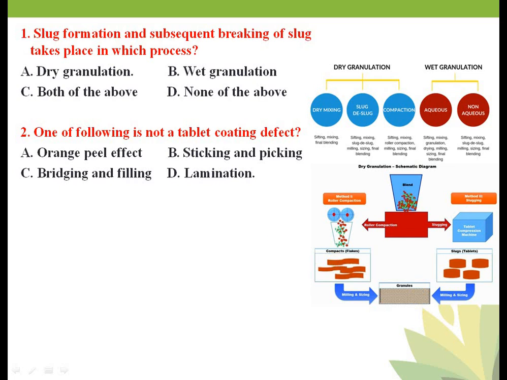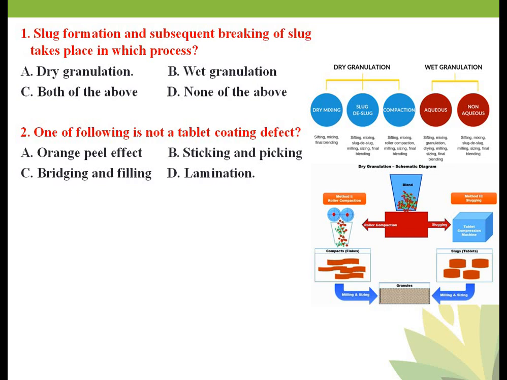Okay, so which one of the following is not a tablet coating defect, with options like orange peel effect, sticking and picking, bridging and filling, lamination. Here option D, lamination, is your correct answer. Okay, so you must remember one thing: what are the tablet defects and what are the tablet coating defects? You must be clear about these things.